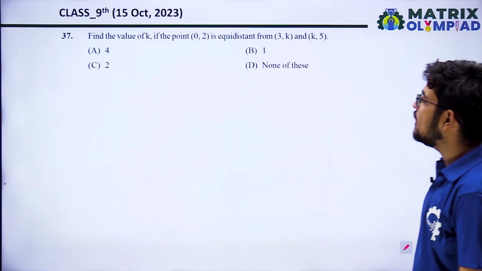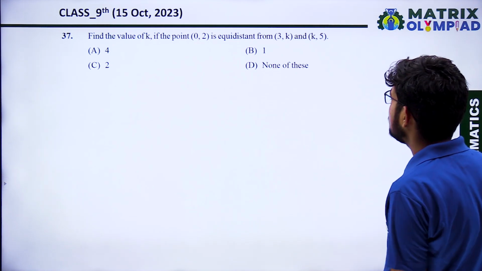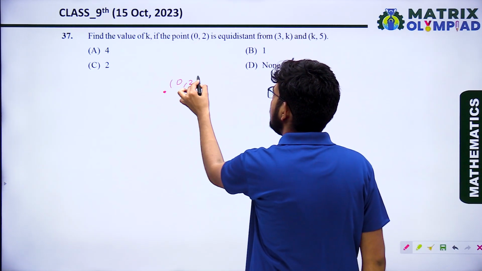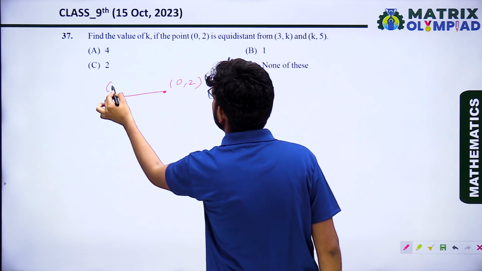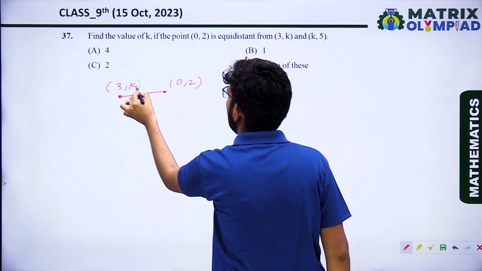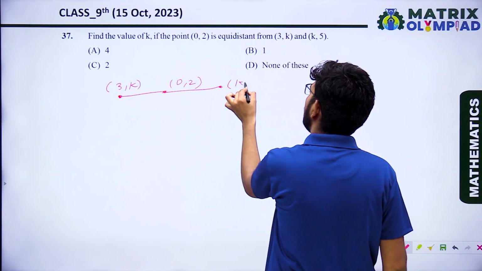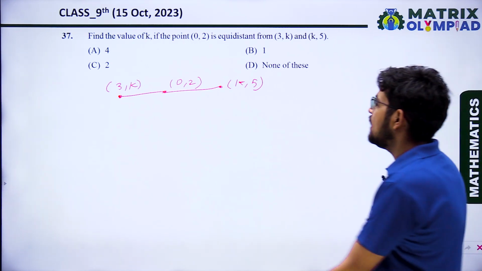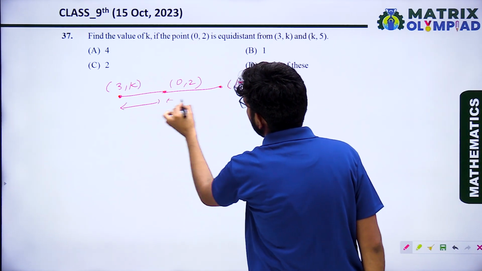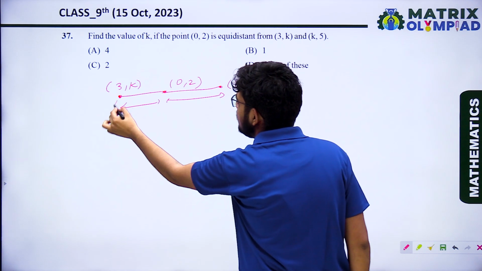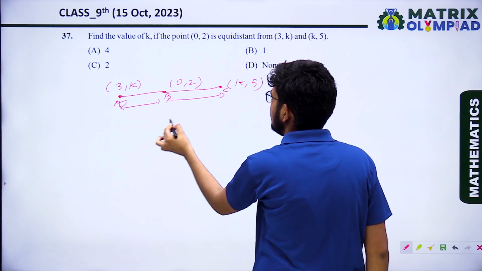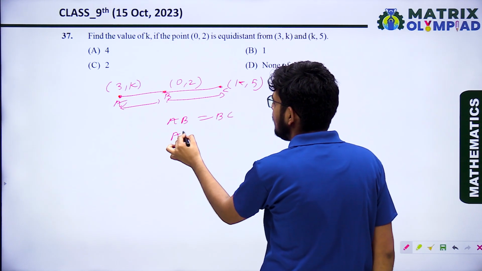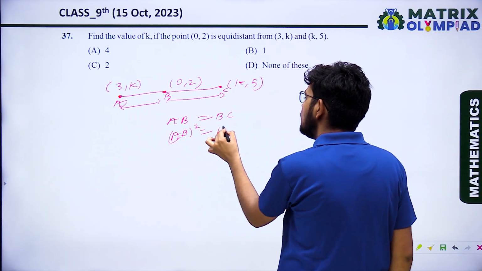Okay, the next question, find the value of k. The point (0, 2) is equidistant from the points (3, k) and (k, 5). So it is saying (0, 2) is equidistant from the two points, that is (3, k) and (k, 5). Okay, so we will find the distance. It is saying find the value of k. So these distances are the same. So if these are points A, B, C, then AB equal BC. So you know if AB equal to BC, then AB square equal BC square.